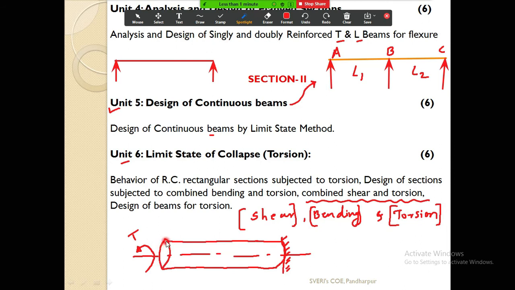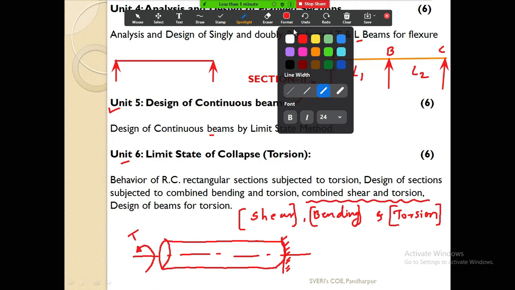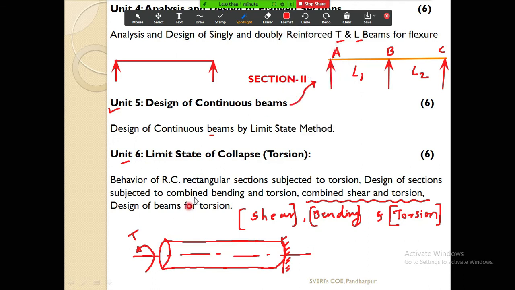Then what will happen? Suppose here one point is there, A. Due to this rotation, this point A will shift over here. Suppose the new position is A dash, and there will be the twist. If I join these two points at the center, I will get one angle.